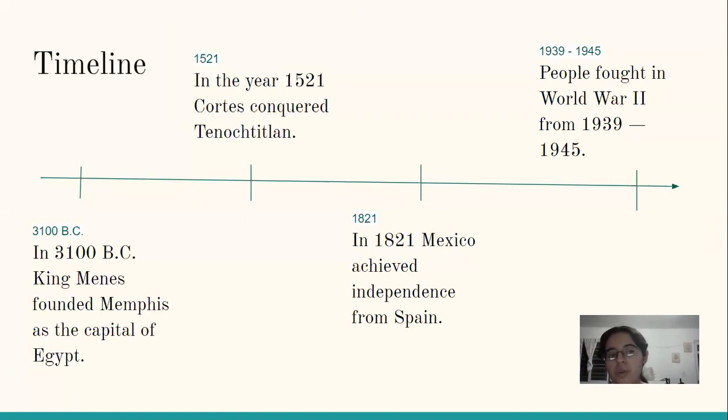So this is what you're going to do. You're going to choose 10 historical events or just 10 events. You're going to order them and you're going to say what happened using the simple past, just like here. I just chose 4, but you're going to choose 10 and you're going to write them like this in the simple past in a timeline, like in a line, and then when the events took place.